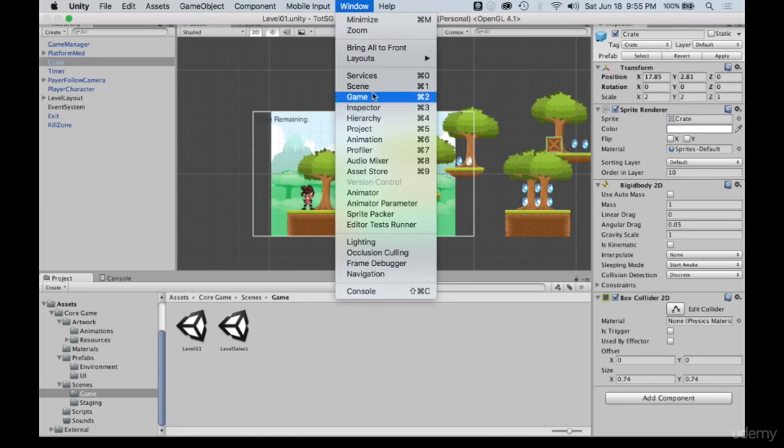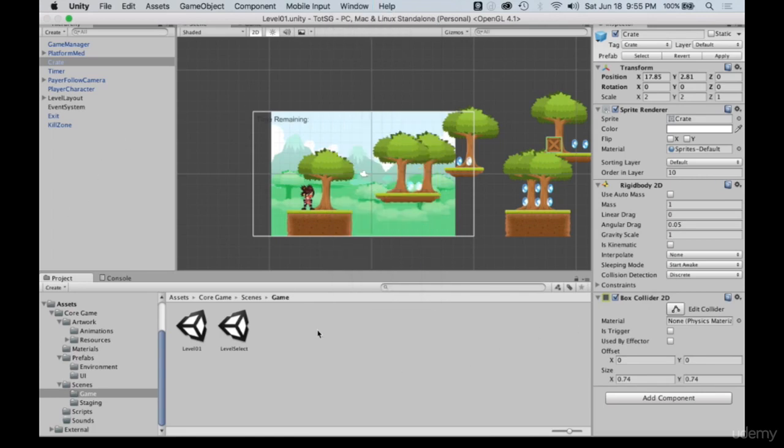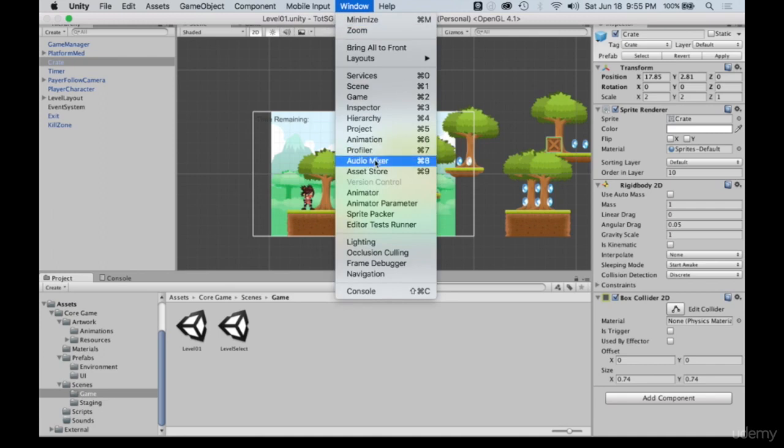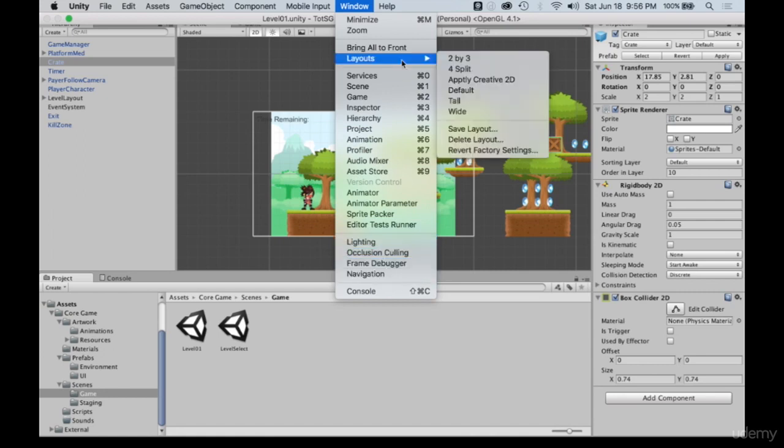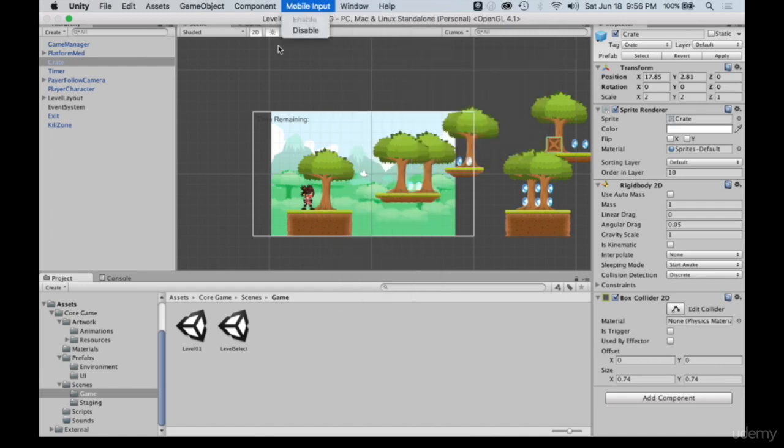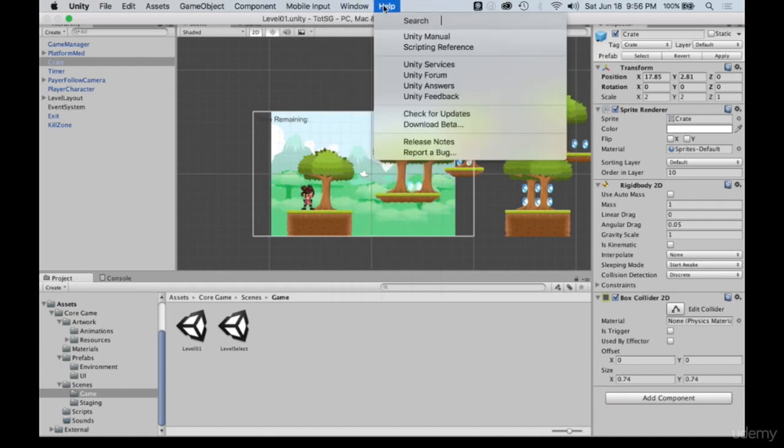In window, so all of these tabs down here, if you're ever missing any of them, window is where you can reveal it again. And there's a lot of other different tabs in here as well, such as your asset store, audio mixer, animations panel, the animator, the sprite packer, lighting, occlusions. You can even change your layouts in here. Okay, so the window menu is all to do with these windows.